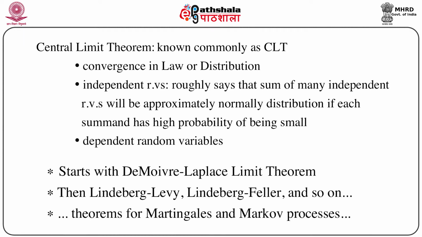Another important thing that we should note immediately is that independent random variables, basically it indicates that the sum of many independent random variables will be approximately normally distributed if each summand has a high probability of being small. That means each component in the sum has a high probability of being small.